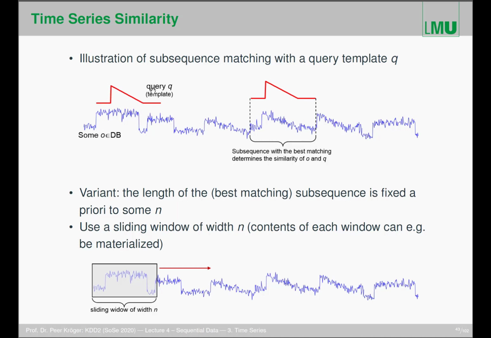So this is the template, this is just one time series from the database, and now we want to find the best match of the query Q with O. Here, for example, this subsequence seems to be the best match of the template with the entire thing here. So this determines the similarity between the whole time series O and the query Q.